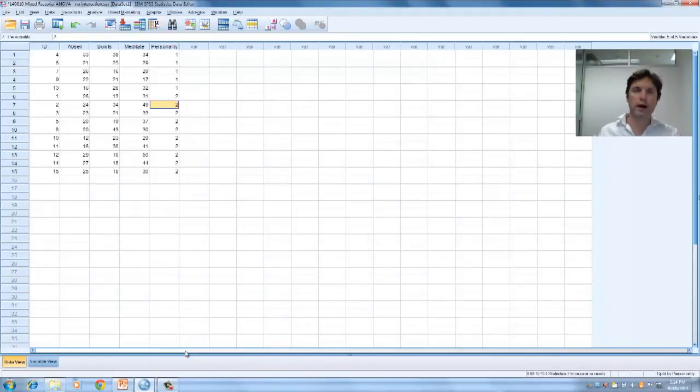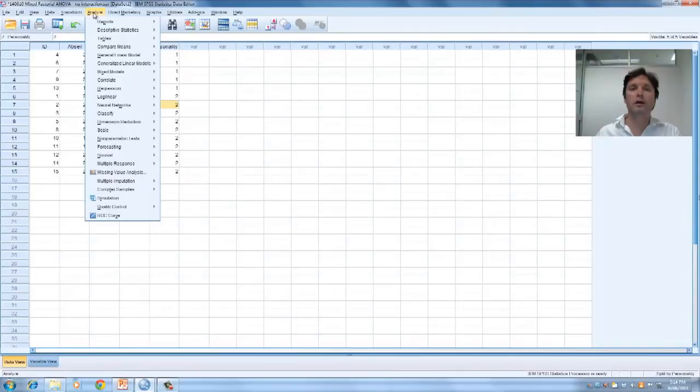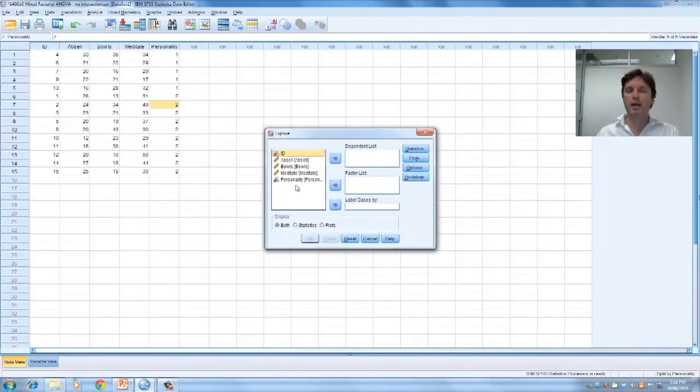So I want to look at outliers for each of those variables across extroverts and introverts, and I want to look at normality across those variables of abseiling, bowls, and meditation across introverts and extroverts. So let's do that. Let's look at analyze, descriptive statistics, explore, and my dependent variables are abseiling, bowls, and meditation, the variables I want to look at. I want to pull them into the dependent list, those variables there.